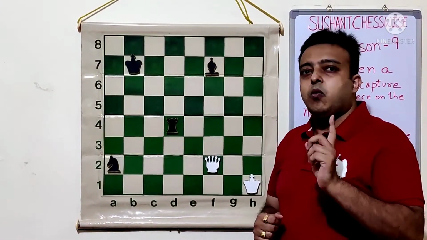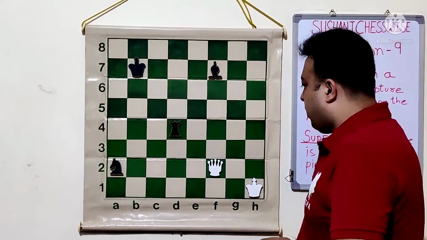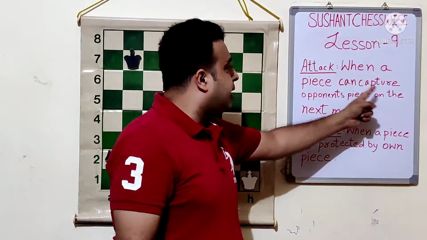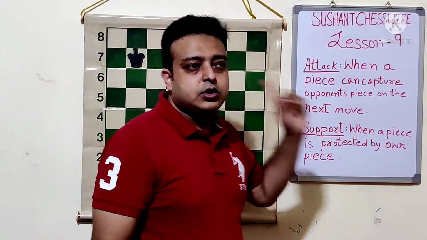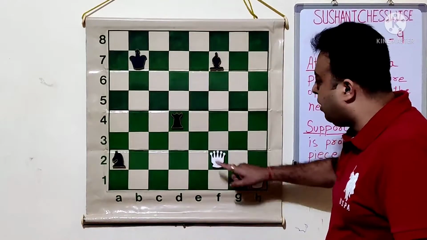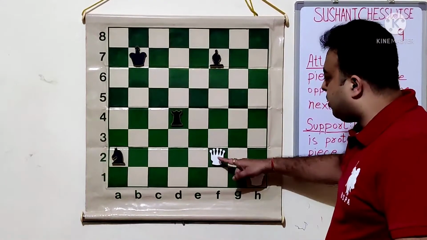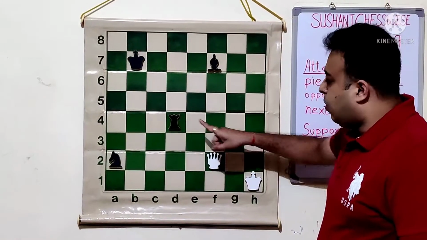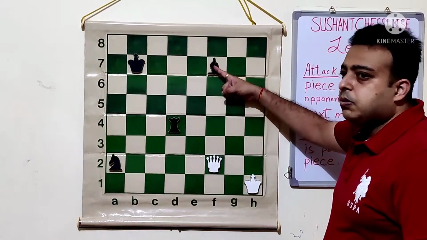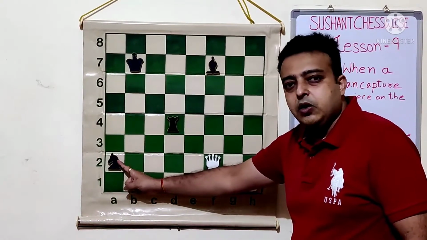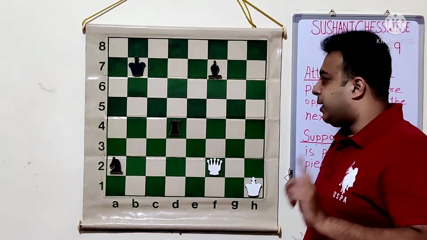Let's have a look at what is attack. Whenever a piece, as I have written here, can capture an opponent's piece on the next move. So let's look at the queen here. The queen is attacking three pieces. The queen can capture the rook on the next move, the queen can capture the bishop on the next move, and the queen can capture the knight on the next move. So it will be called an attack.